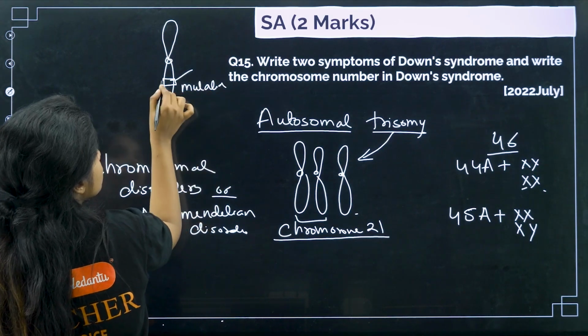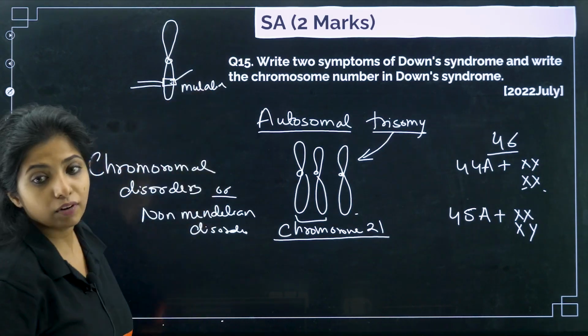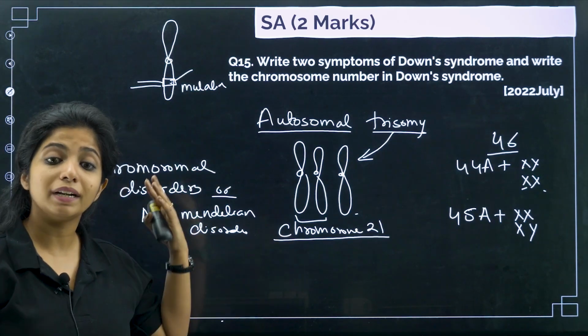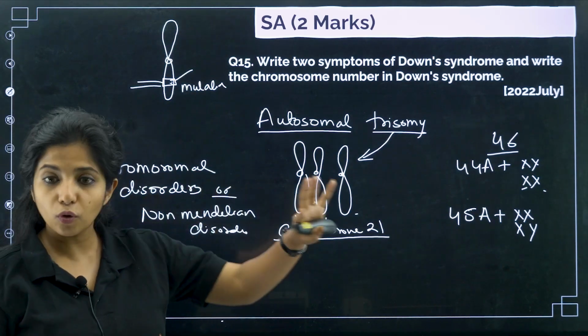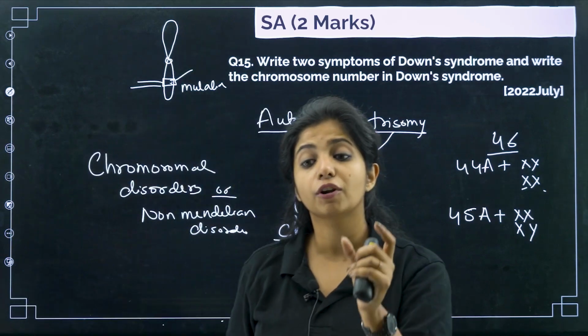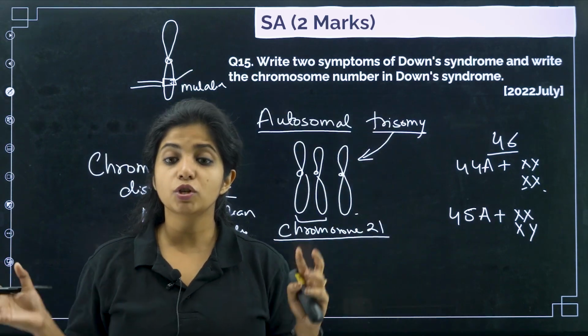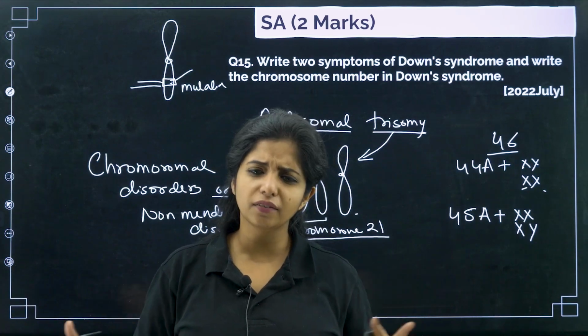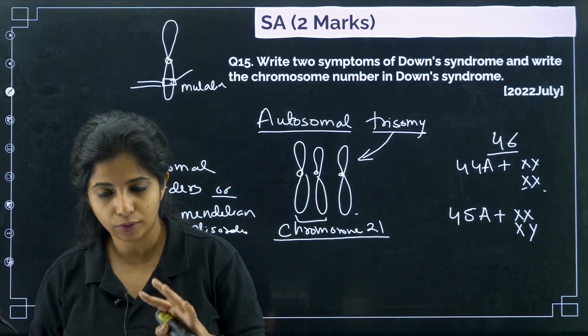So whatever condition would be arising because of this will be a disease, and this disease is known as Mendelian disorder. Okay, for example, hemophilia, a gene responsible for clotting factor was getting mutated, which is why you had hemophilia, or sickle cell anemia, whatever it is, caused like that only.